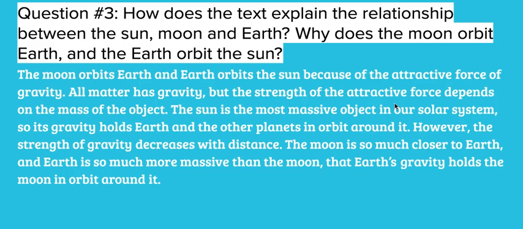So because the sun is very massive, it keeps both the Earth and the moon in orbit, and because the Earth is more massive than the moon, the moon is in orbit around the Earth.